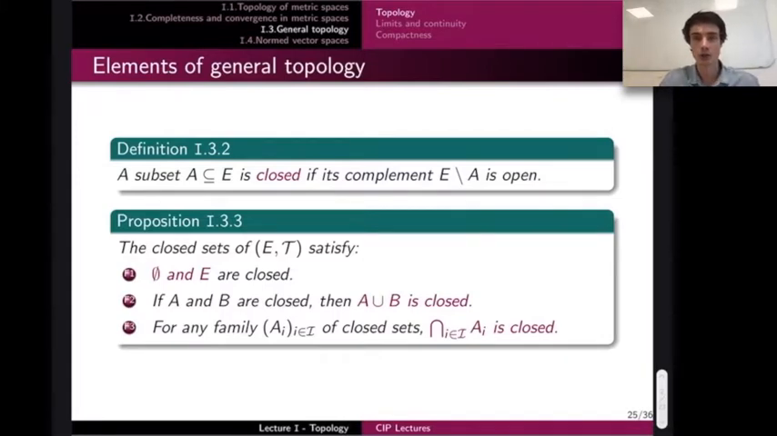Again, a closed set is just the complement of an open set, this is this definition here. You can verify, and I will not do it for obvious reasons, that it's not very difficult, that closed sets verify three properties: the empty set and E are closed, the union of two closed sets is closed, and the intersection of any number of closed sets is closed as well.